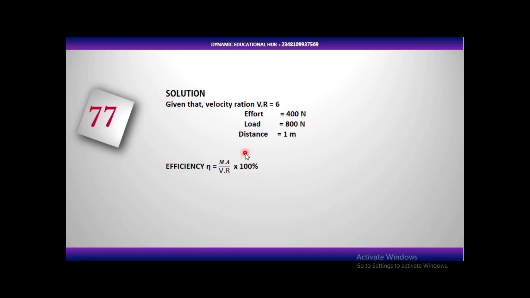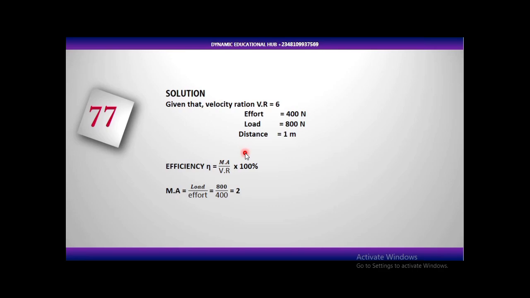Efficiency is different from mechanical advantage. Efficiency is just talking about how much of the force you apply is coming out in order to do the work. Now, mechanical advantage is load over effort. What is the load in the question? 800. And what is the effort? 400.